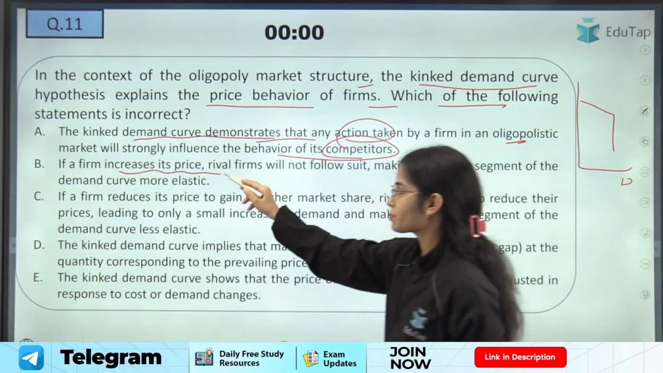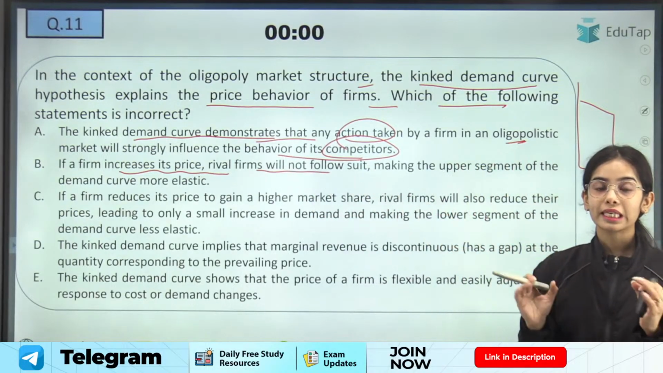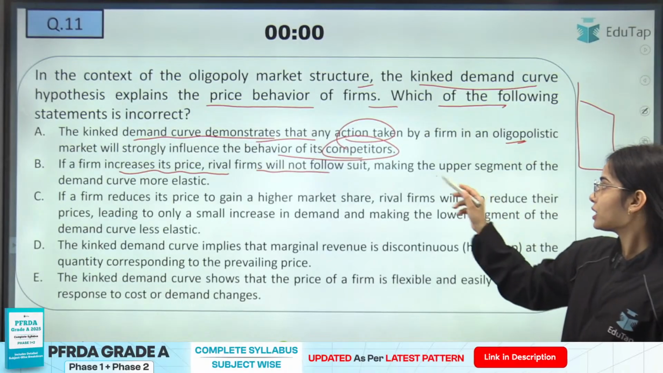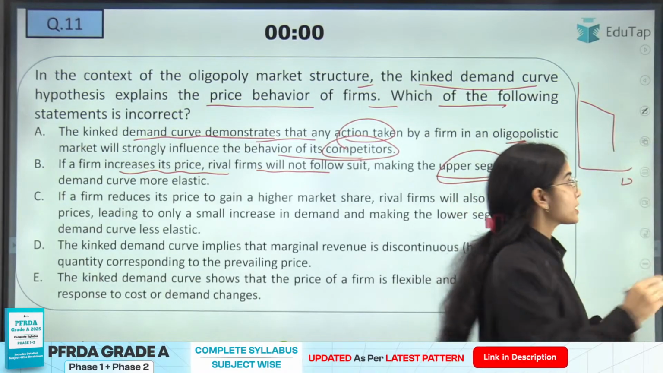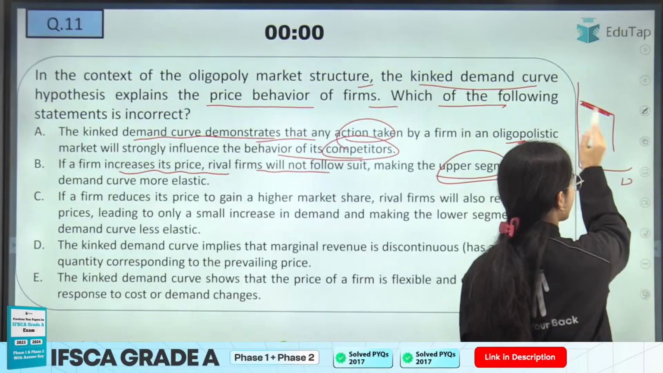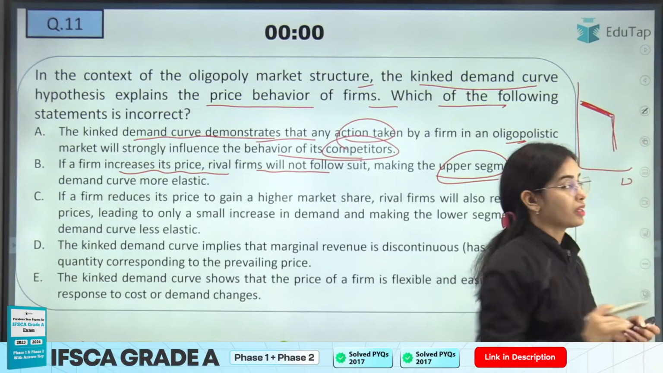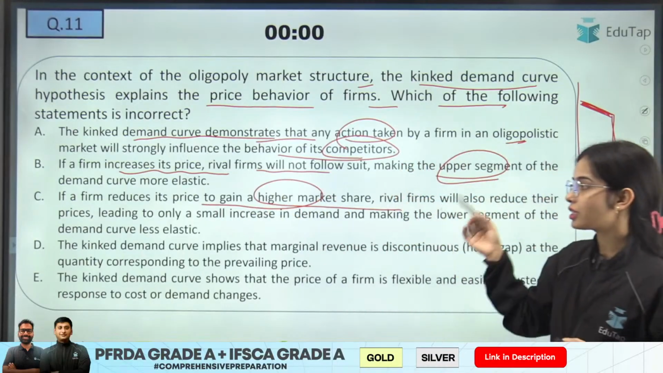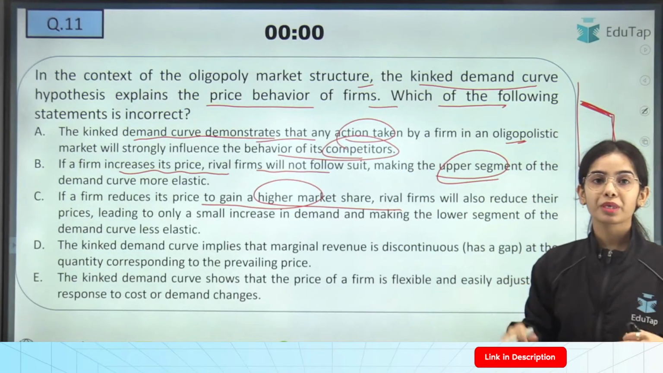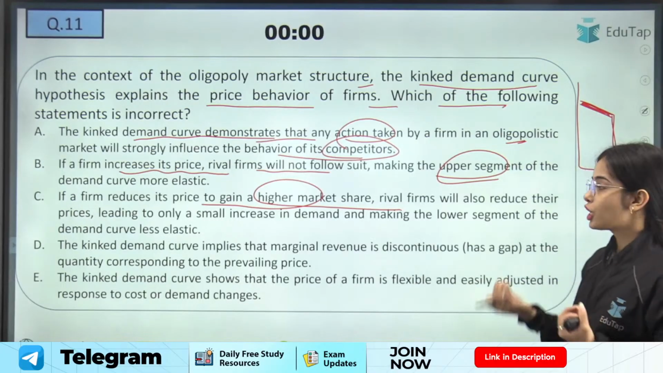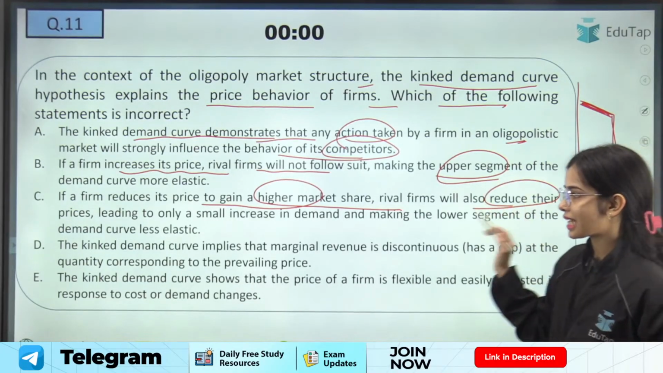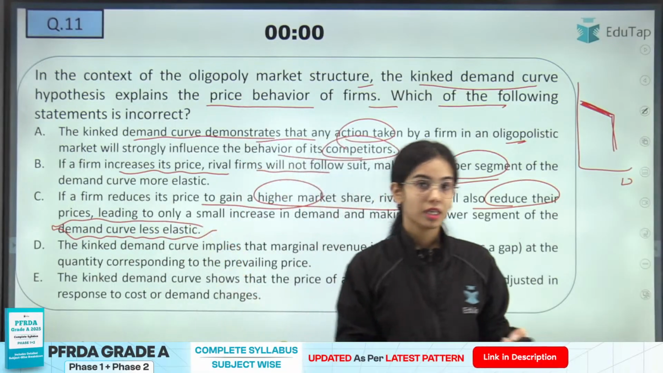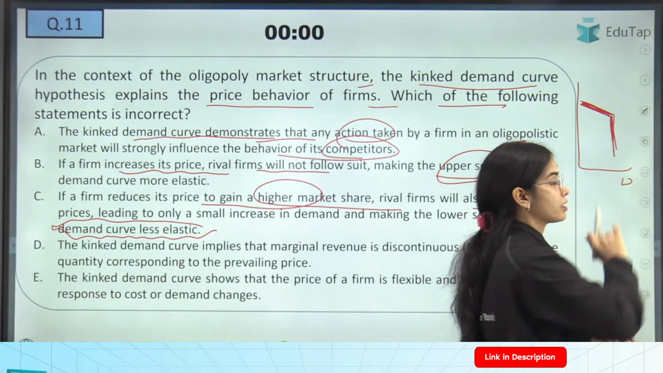If a firm increases its price, the rival firms will not increase their price because they do not want to lose the market, and that's why the upper segment of the demand curve is elastic for a firm. If a firm reduces the price to gain a higher market share, the other firms will also reduce their price because they do not want to lose their market share, and that's why the lower part of the demand curve is less elastic.